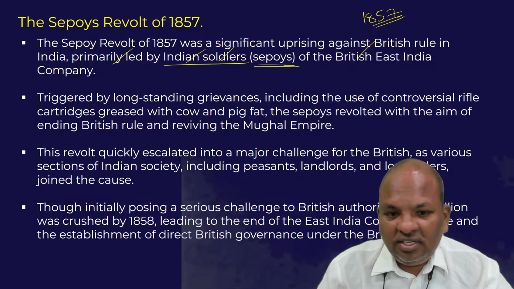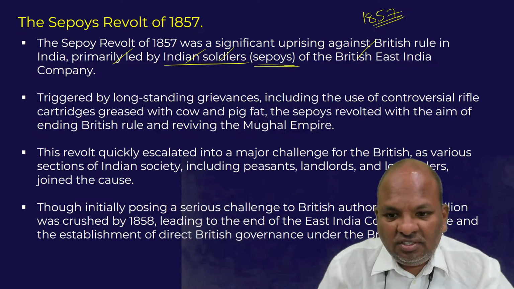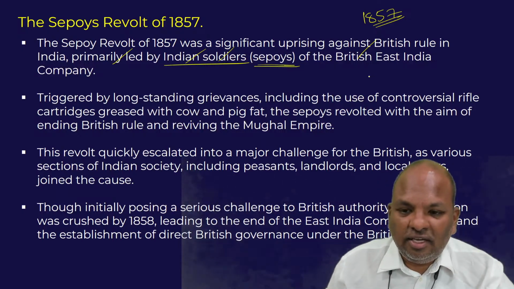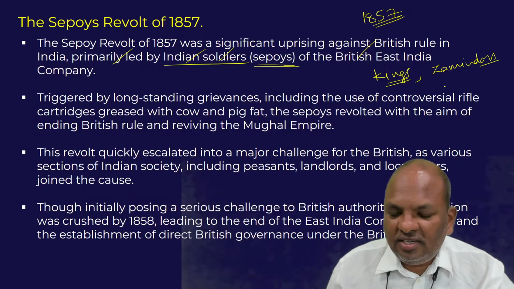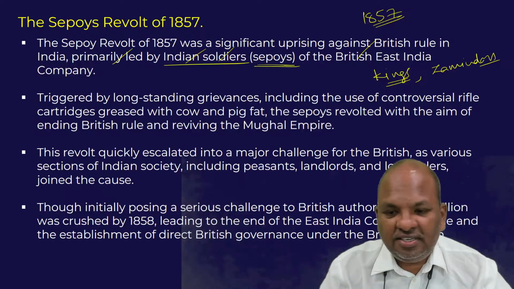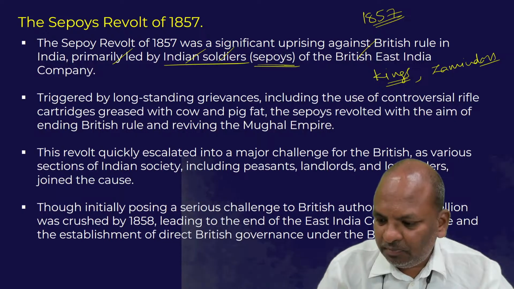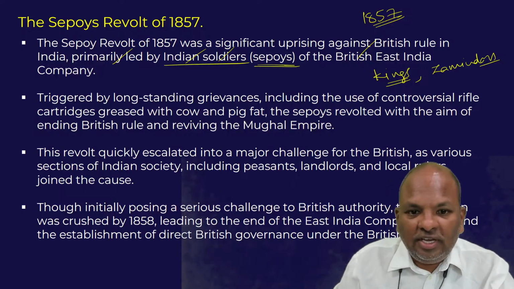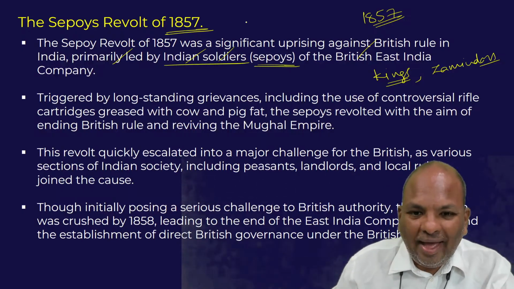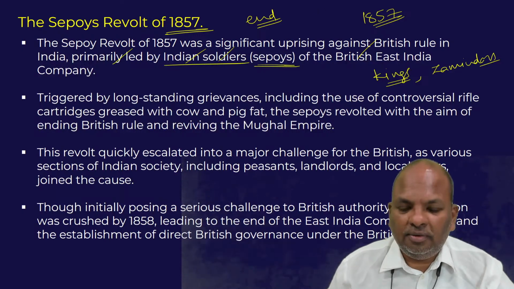But as soon as the sepoys started the revolt, other sections of Indian society, like a few kings, a few zamindars, peasants, artisans, etc., actively participated in the 1857 revolt. But what was the objective of this revolt? The objective of the 1857 revolt was to end the British rule and revive the Mughal rule.